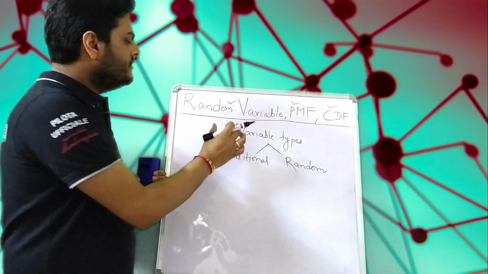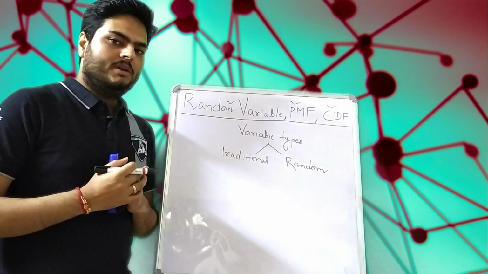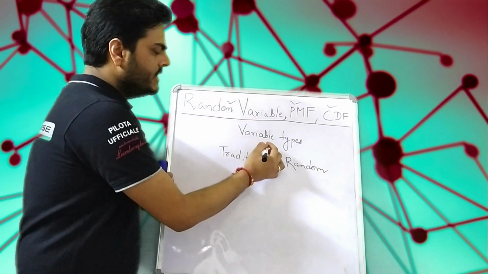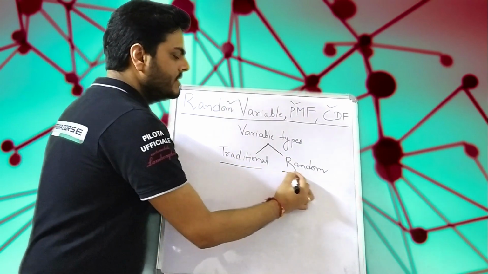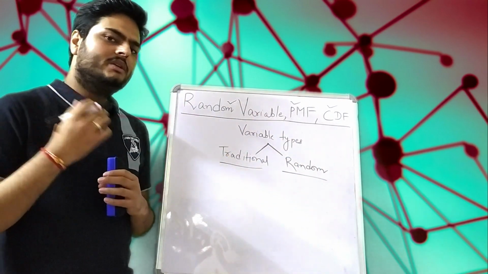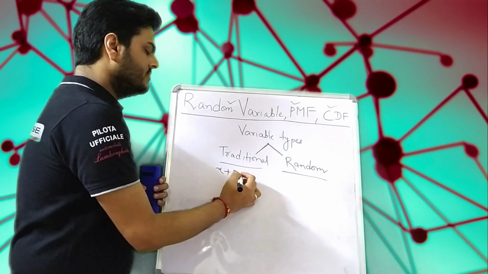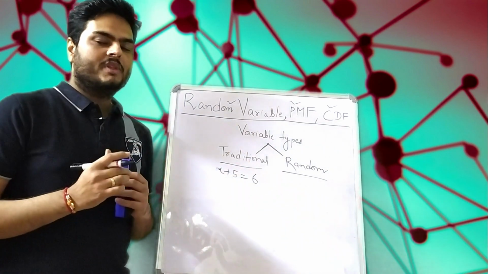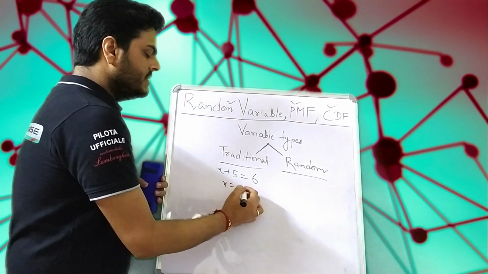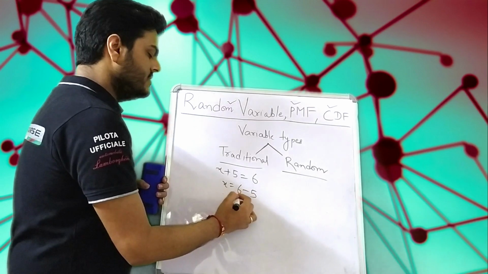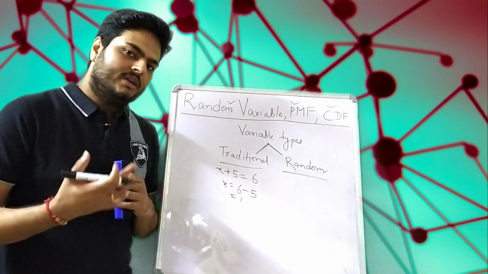Okay, so the very first thing you should understand is random variable. So what is a random variable? Variable typically can be classified into two types. One is traditional and other is random. Okay, what is a traditional variable? Let us say I write here x plus 5 is equal to 6. So x is a variable here which I can find like this: x is equal to 6 minus 5 is equal to 1. This is a traditional variable in mathematics or stats.